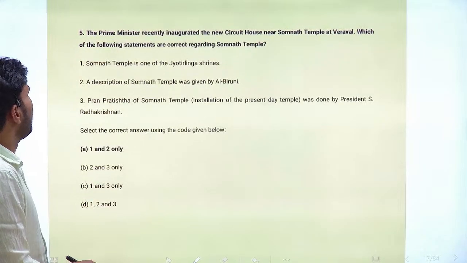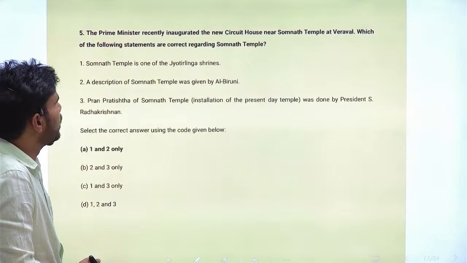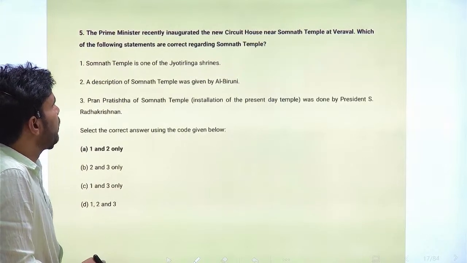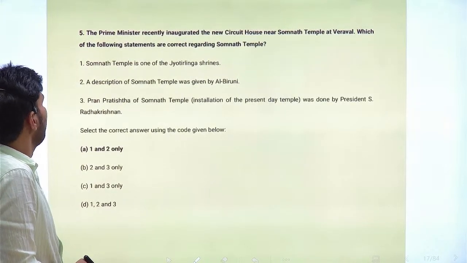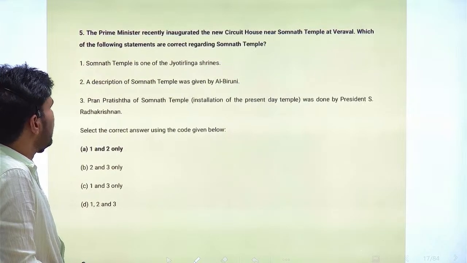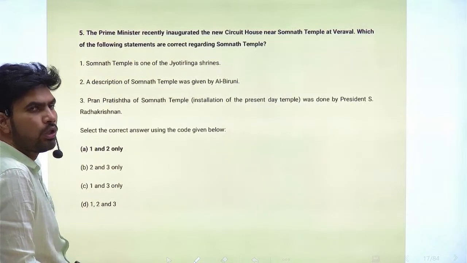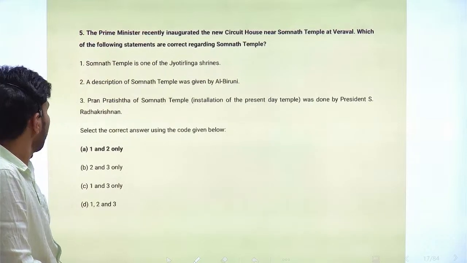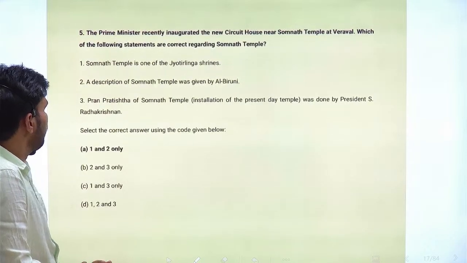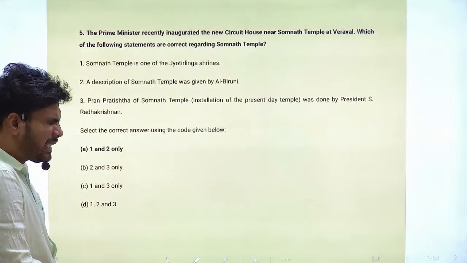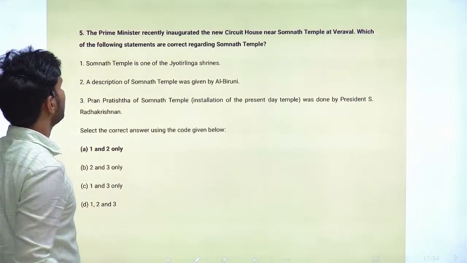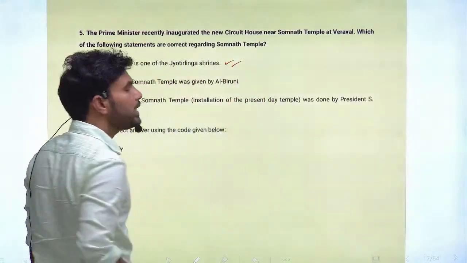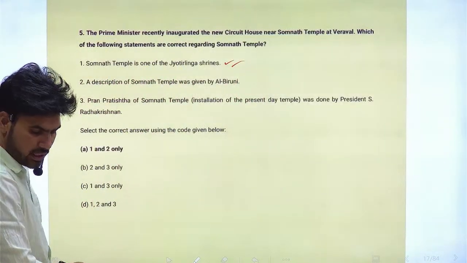The question is, the Prime Minister recently inaugurated the new circuit house near Somnath Temple at Veraval. Which of the following statements are correct regarding Somnath Temple? Somnath Temple is located in Gujarat state. Statement 1, Somnath Temple is one of the Jyotirlinga shrines. So this is a correct statement.